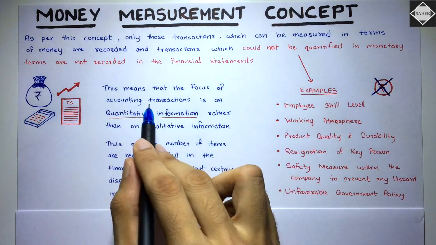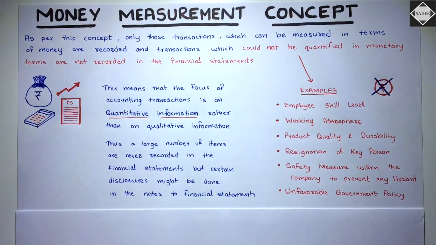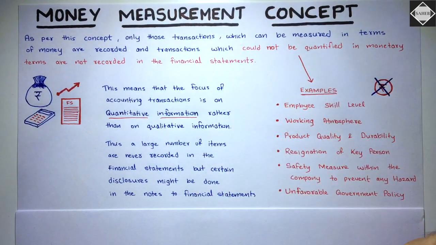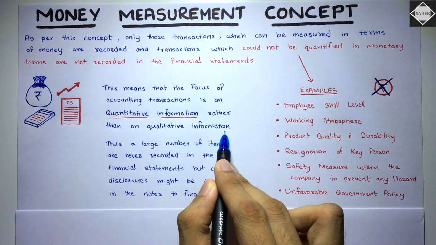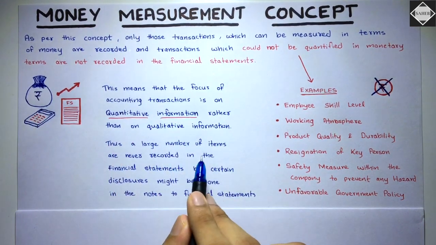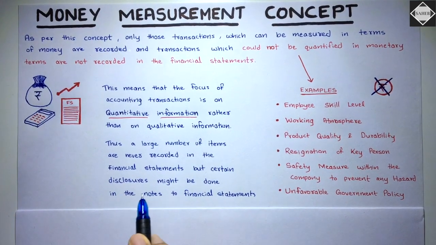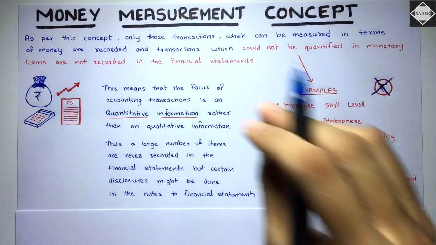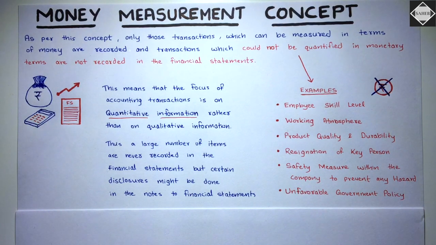So see here, this means that the focus of accounting transactions is on quantitative information, numbers. It's all dependent upon the numbers. More importance is given to the numbers in accounting, because in accounting what we do, we play with the numbers. We just record that, summarize that and all that, rather than on qualitative information. Thus, a large number of items are never recorded in the financial statements, but certain disclosures might be done in the notes to financial statements. Of course, these things will not be directly recorded in the accounting records, but these things have considerable impact on the running of the business and also the future of the business.